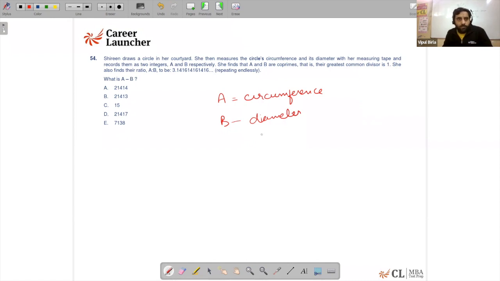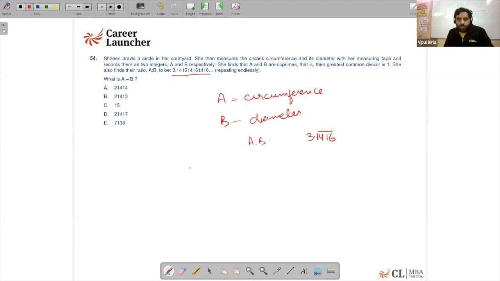She also finds that the ratio A is to B is coming out to be 3.1416 bar, repeating endlessly. So what is the value of A minus B?